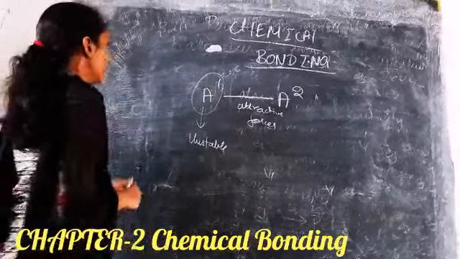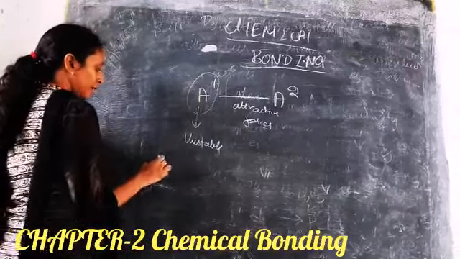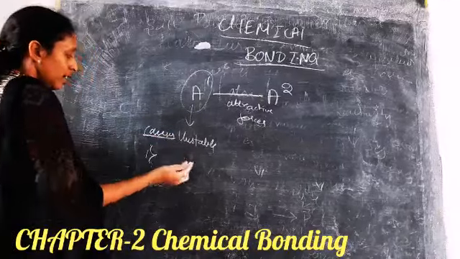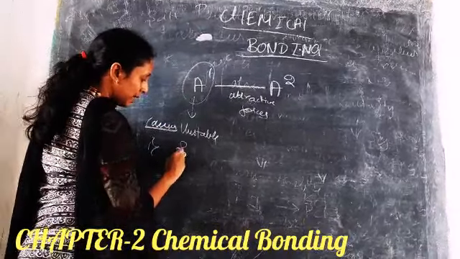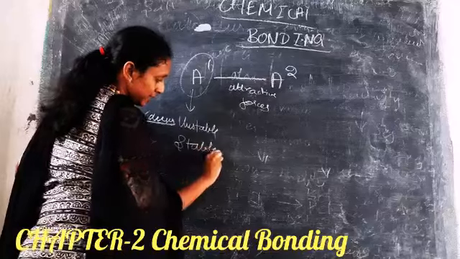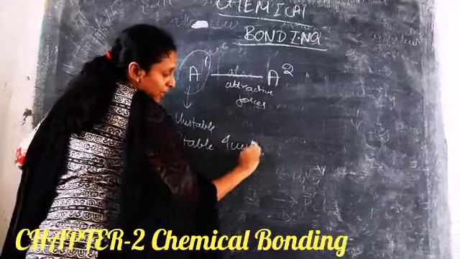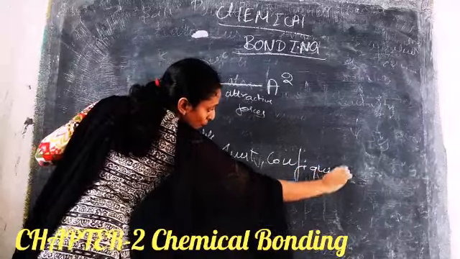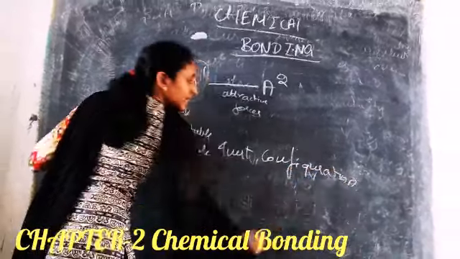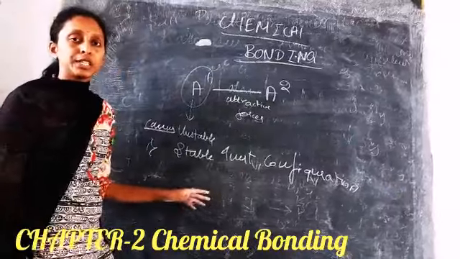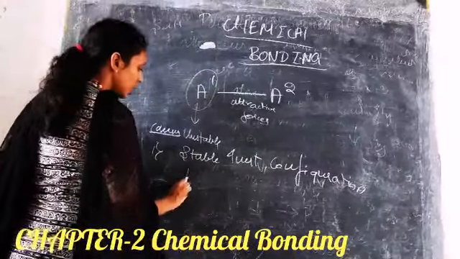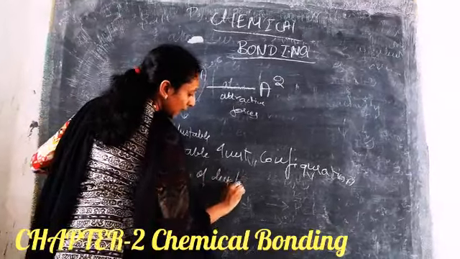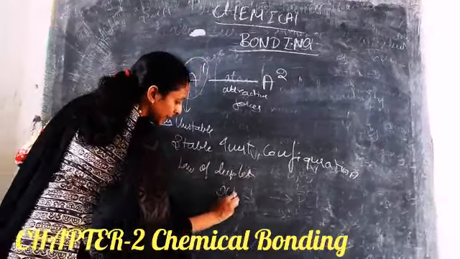So first, what is the cause for this chemical bonding? Causes. The first cause is to attain the stable inert electronic configuration. As I already mentioned, to become stable, they form a bond. In this stable inert electronic configuration, there are two laws. One is the law of duplet, and another one is the law of octet.